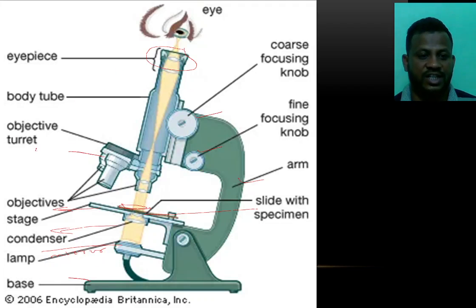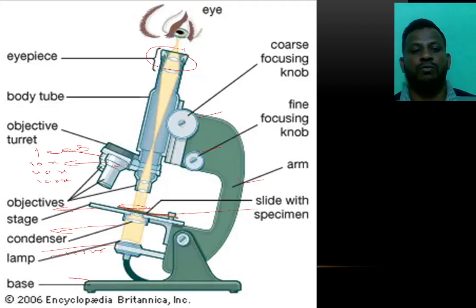There are different types of lenses here: 10x, 40x and 100x. These are the different types of lenses we are going to use here. And this one is the body.